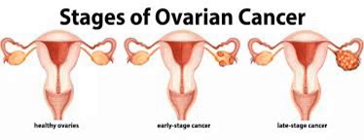Diagnosis. Diagnosing ovarian cancer typically involves a combination of methods. Medical history and physical examination. The healthcare provider will review symptoms and conduct a pelvic exam to assess for any abnormalities. Imaging tests. Ultrasound, often the first imaging test used to evaluate ovarian masses. CT scan or MRI, which provides detailed images to assess the extent of disease and help determine treatment options.